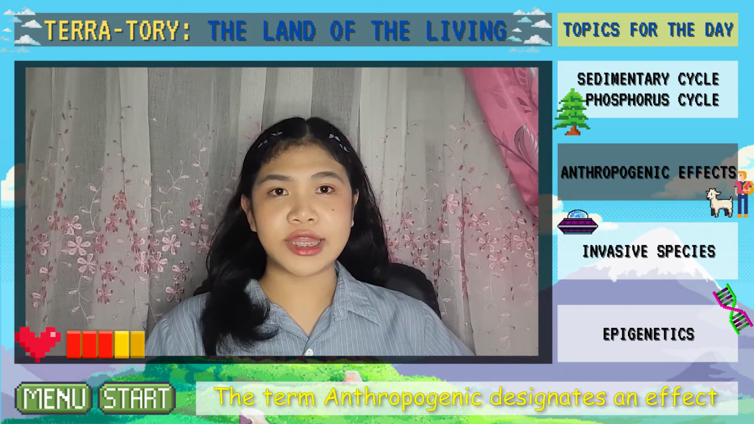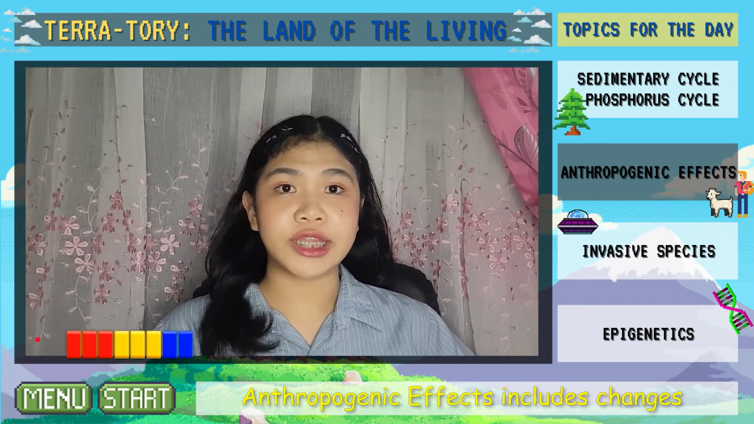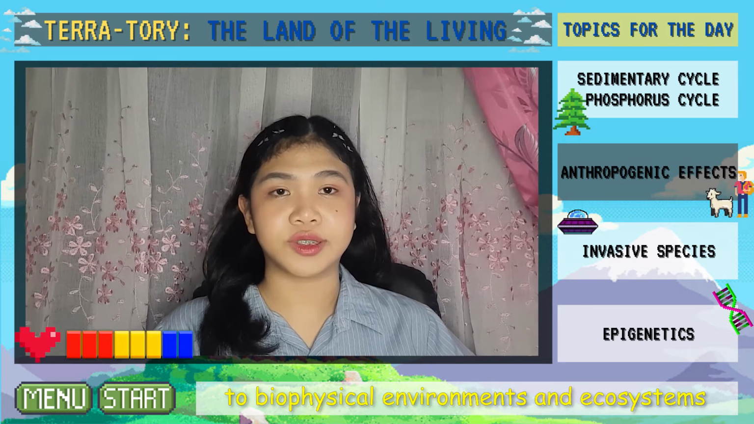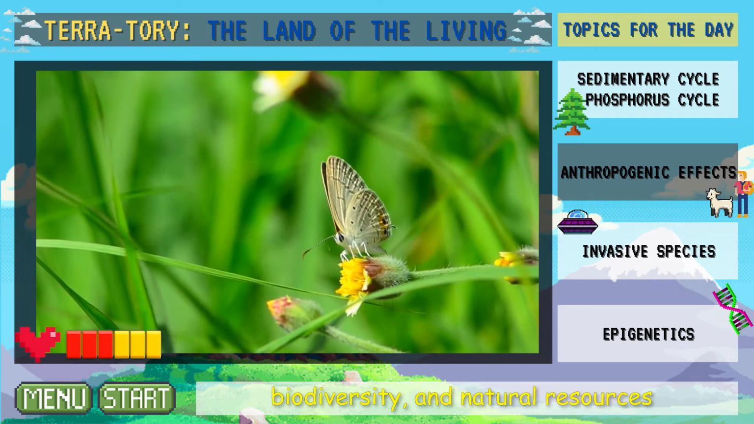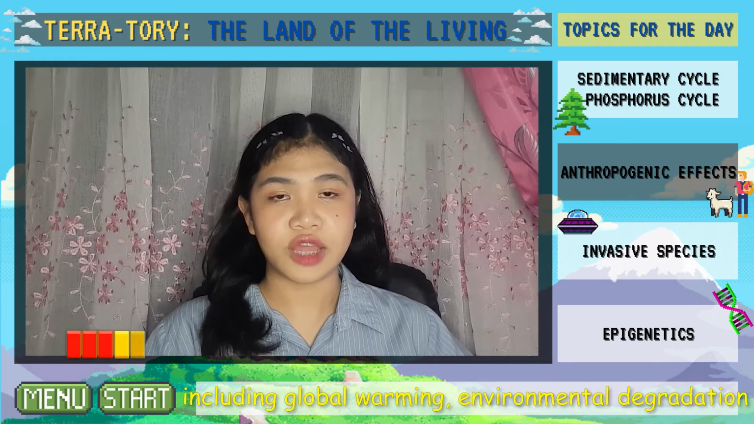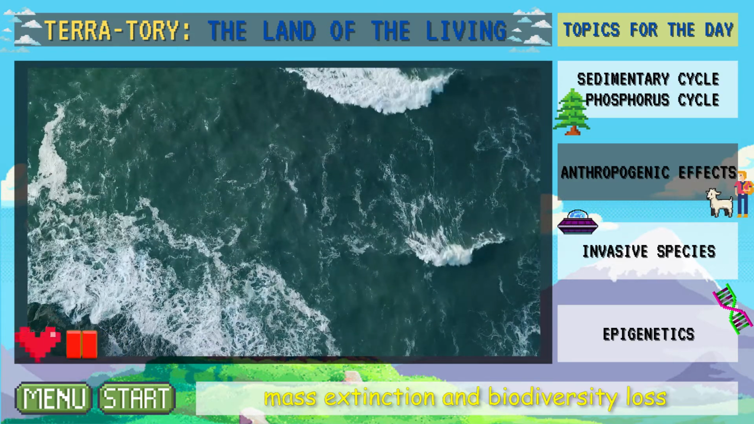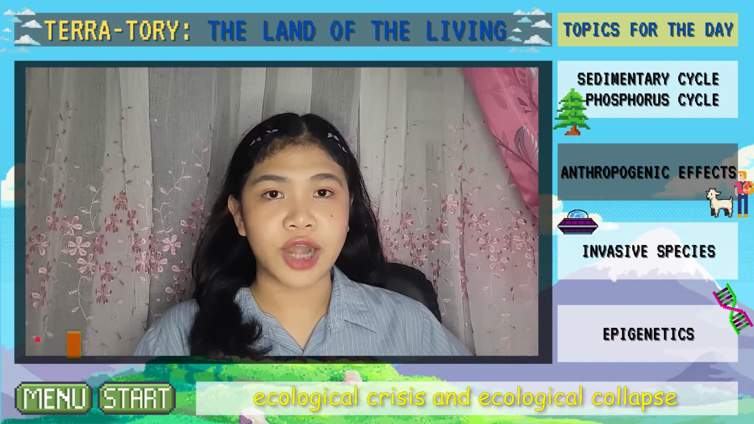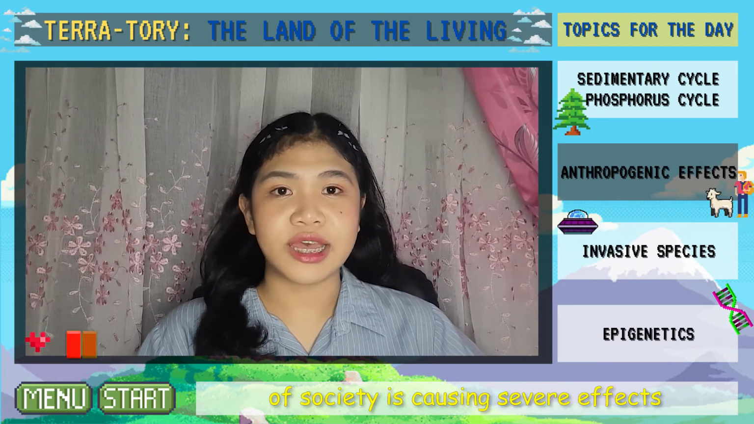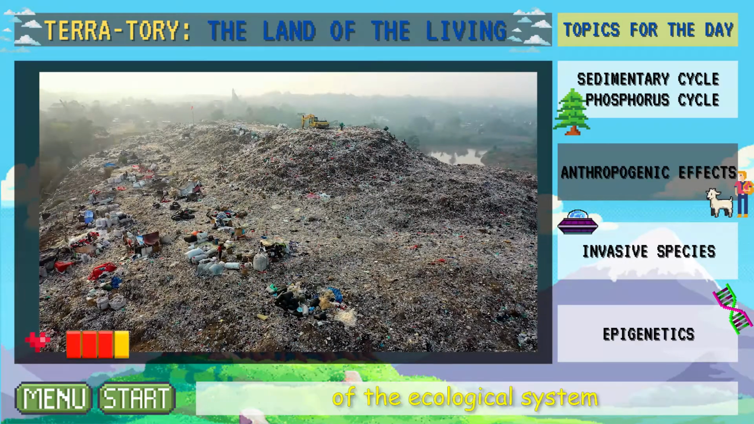The term anthropogenic designates an effect or object resulting from human activity. Anthropogenic effects include changes to biophysical environments and ecosystems, biodiversity and natural resources caused directly or indirectly by humans, including global warming, environmental degradation such as ocean acidification, mass extinction and biodiversity loss, ecological crisis, and ecological collapse. Modifying the environment to fit the needs of society is causing severe effects. Human activities interfere with the stability of ecological systems.